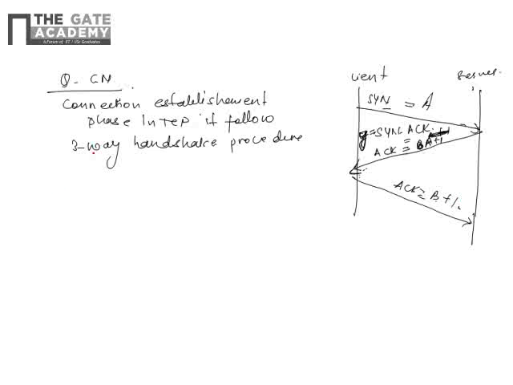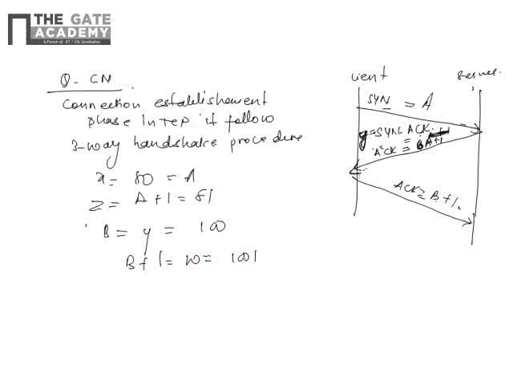Say for example if x equals 80, what will the z value be? That is a plus 1, so it will be 81. Then it will again choose a random number for the synchronized acknowledgement, that is b, so b is nothing but y, that is 100. Then the acknowledgement sent by the client to the server will be b plus 1, that is w, so it will be 101. So the answer will be x equals 80, y equals 100, z equals 81, and w equals 101. Therefore the answer is A.